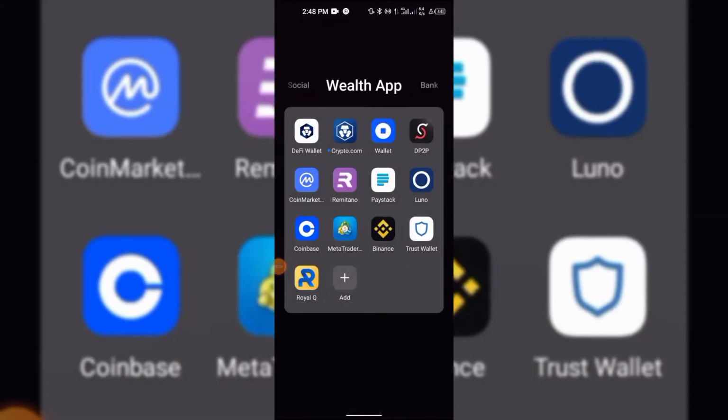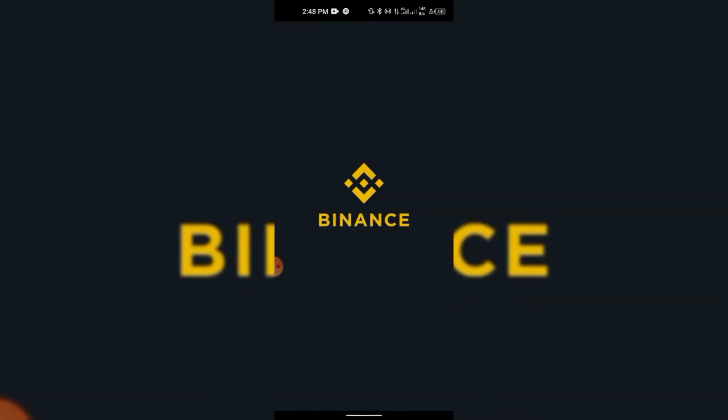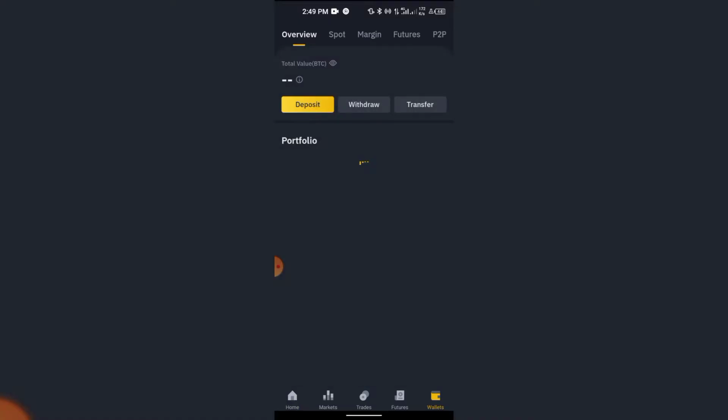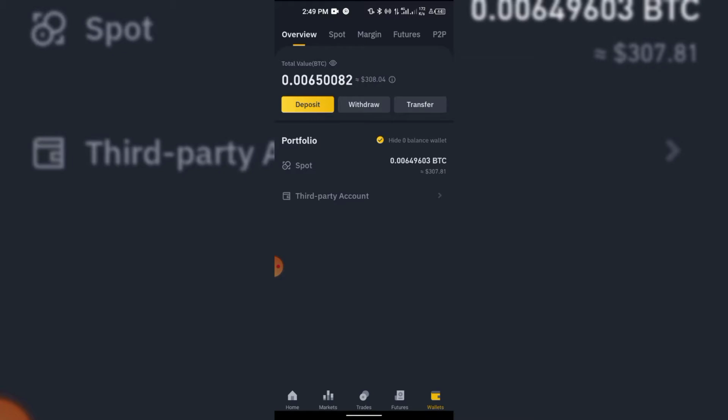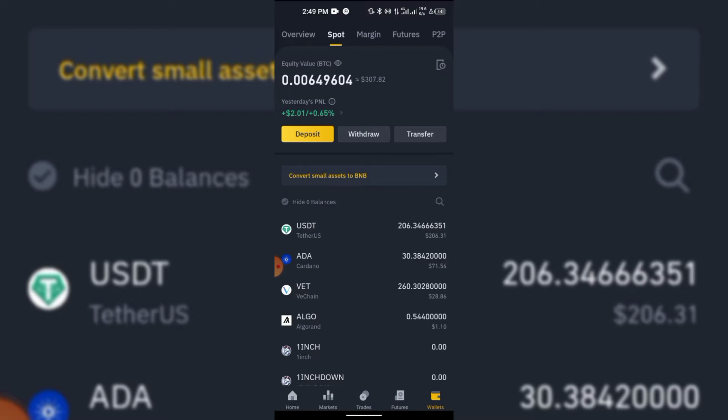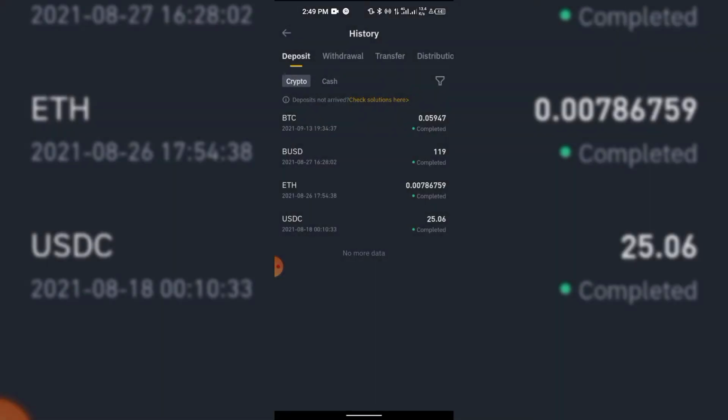Now this is what you need to do. Go to your Binance account. This is my Binance account, and then click on wallets, and then you click on spot. When you click on spot, you see that there's a little conspicuous icon right here. Click it. Now you will see another conspicuous message that says deposit not arrived. It's a question. Check solution here. Click on check solution here.